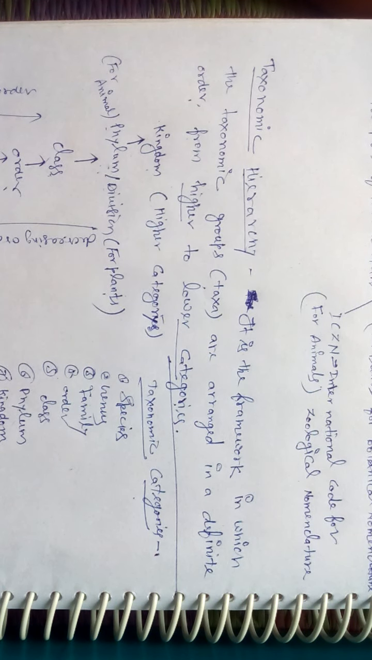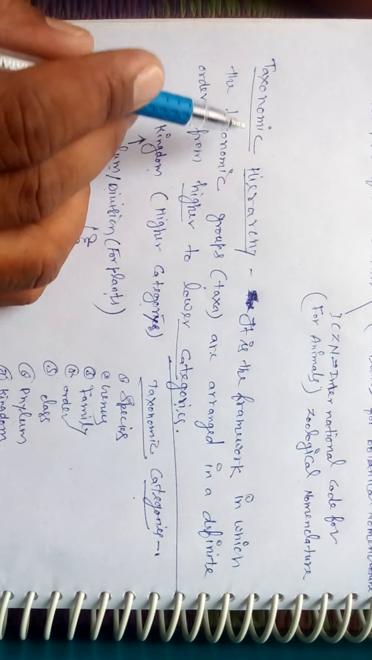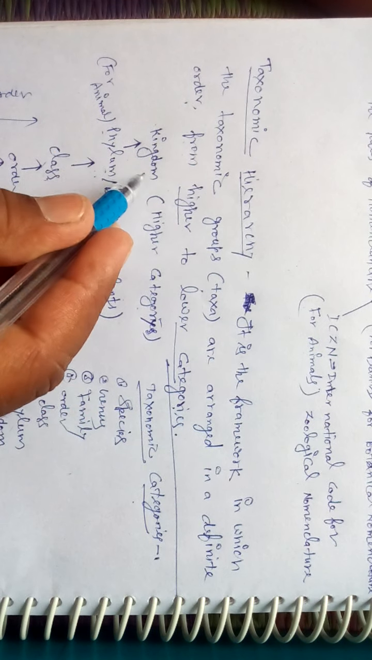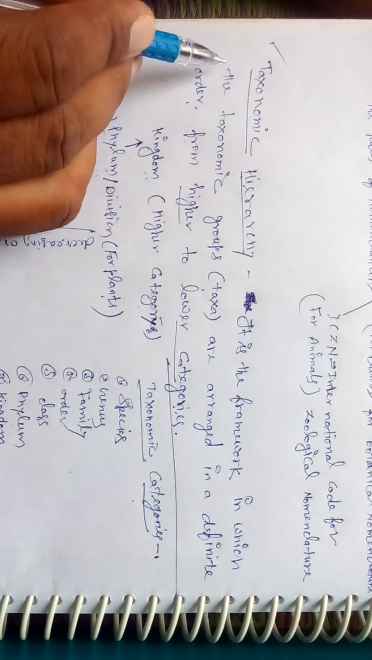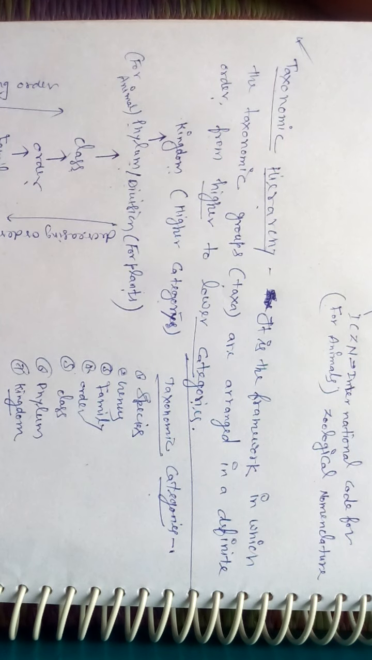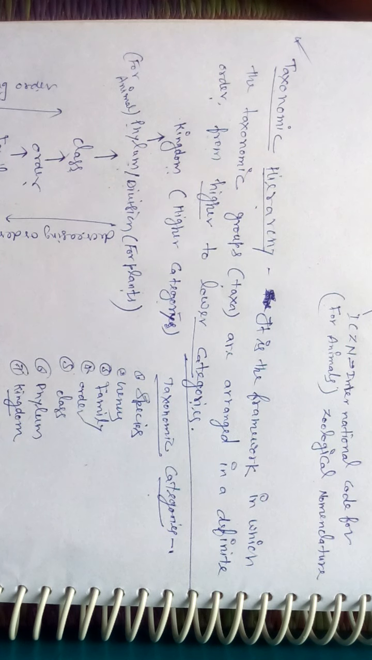It is a lower category and it is a higher category. Taxonomic hierarchy levels are arranged and defined from higher to lower category. Arranging the taxonomic groups from higher to lower categories is known as the taxonomic hierarchy. It is an increasing order, and it is a decreasing order.